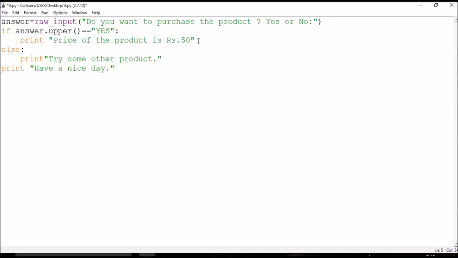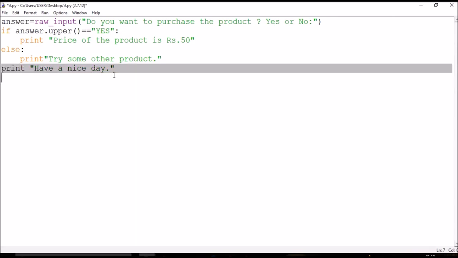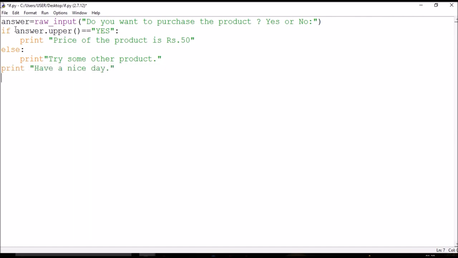Now this statement is going to be executed if and only if the condition of if statement is false. You may be thinking what will happen to the outer print statement. It will be executed whether the condition is true or false. What we have added to our code is when this condition becomes false, earlier only the outer print statement was executed.